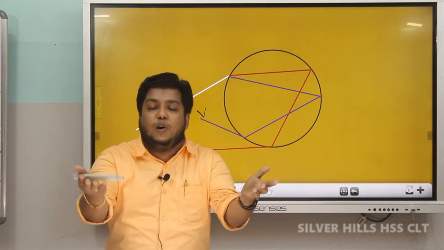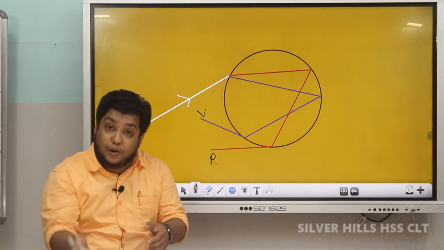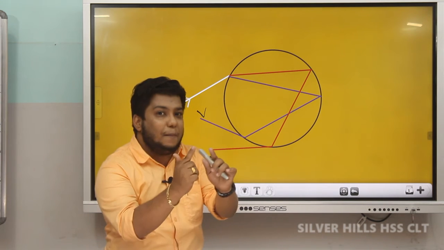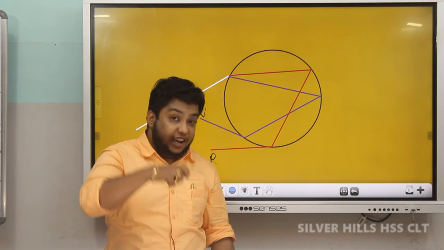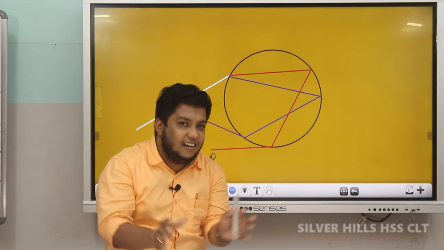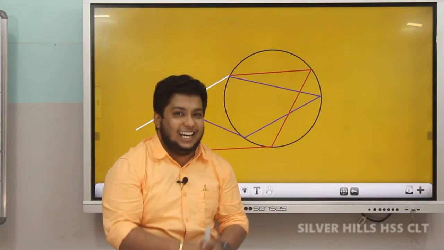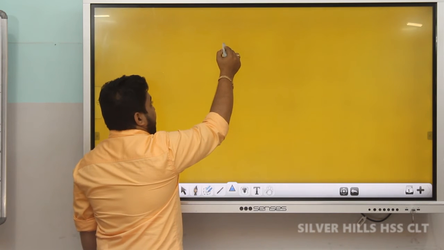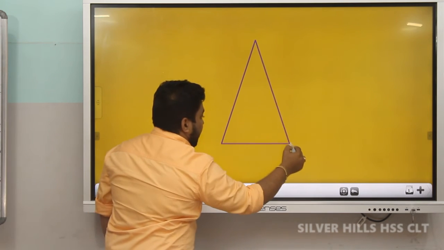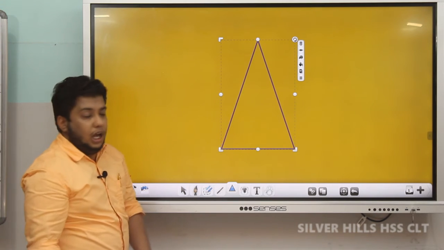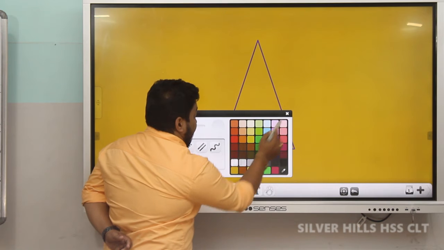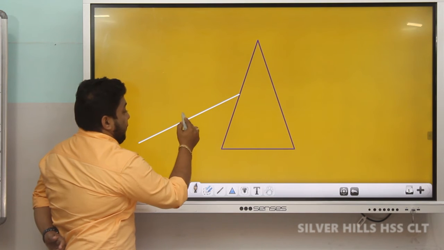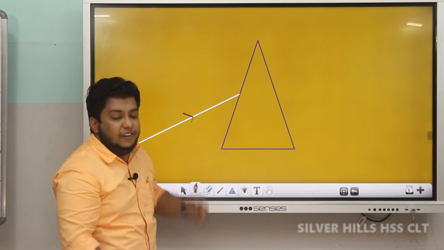So our session started with the concept of dispersion. Dispersion is the splitting of white light into 7 component colors. Now we are going to discuss how we can recombine the colors. We can recombine the 7 colors and we will get white light. First of all, consider a prism like this. Now let us consider a light ray traveling like this into the prism.